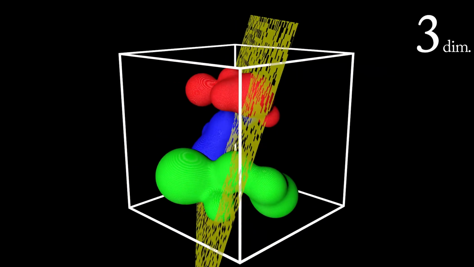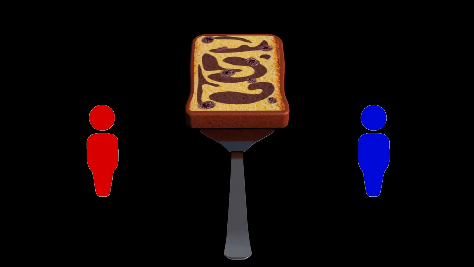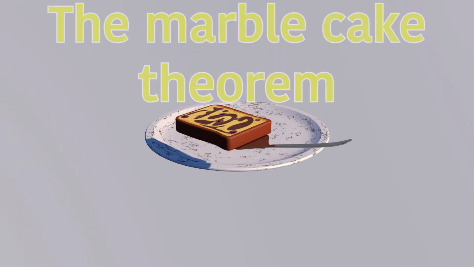Borsuk-Ulam applies in all dimensions, and our conclusion can thus transfer over into objects of all higher dimensions, like a marble cake. For all the quarrelsome siblings out there, this is the marble cake theorem.